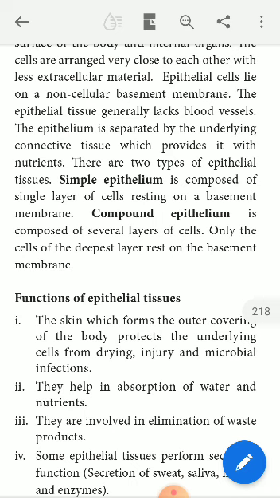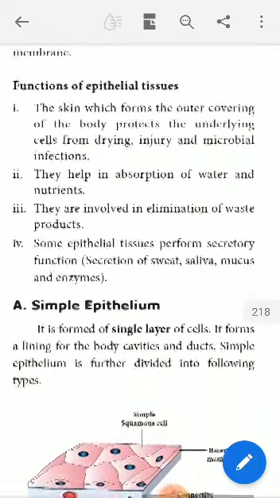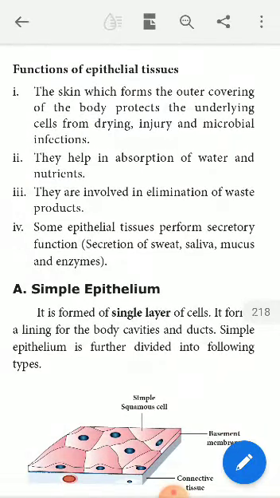Right. So in general, what are the functions of epithelial tissue that we have to discuss? As we discussed, epithelial tissue forms the cover, or acts as a covering, of the whole body. When the whole body is covered by a cover made up of cells, that cover performs its protective action to protect the internal organs of the whole body of any animal, right?